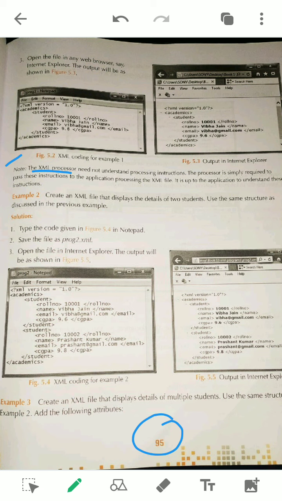Now what is processor here? It is not about our computer processor, it is about who does the processing. This is the XML processor. But before discussing this, let's take an example. Take our school system.